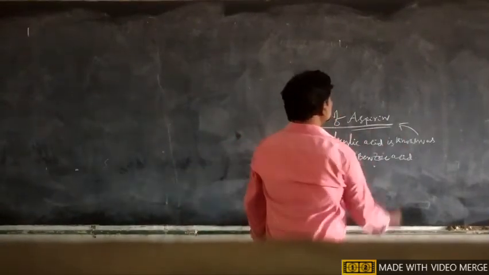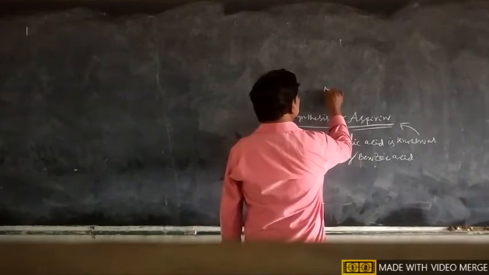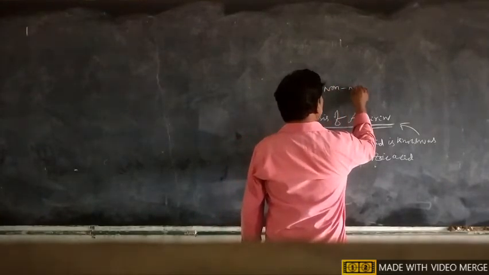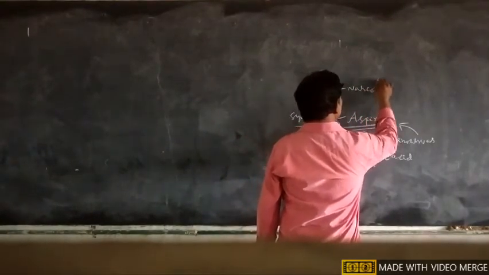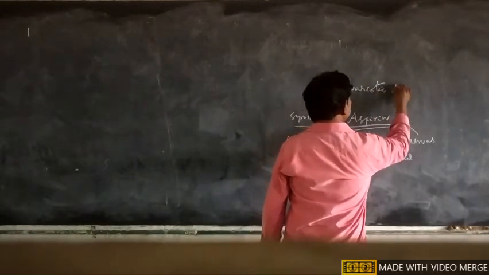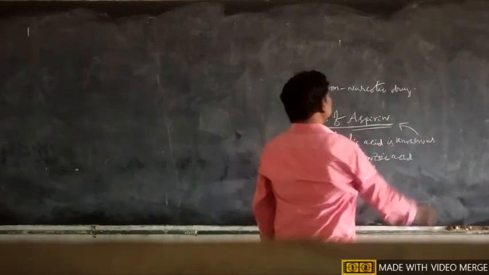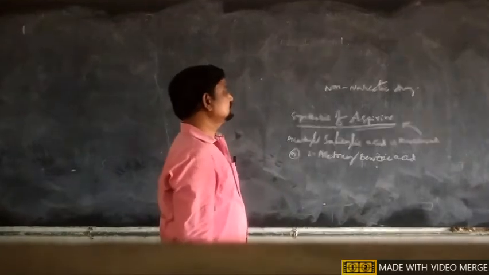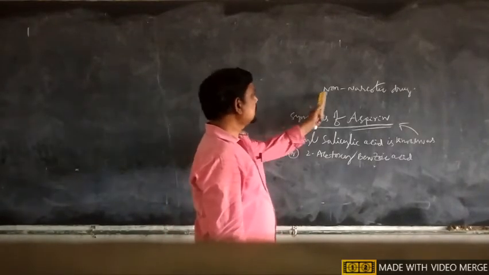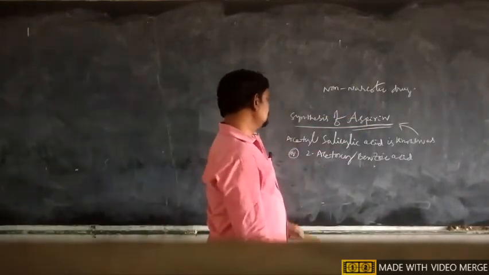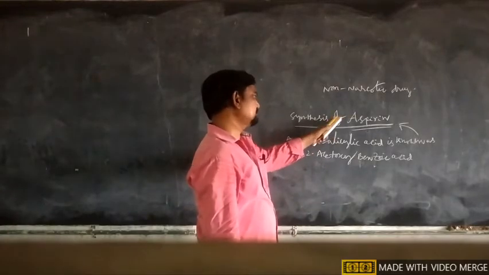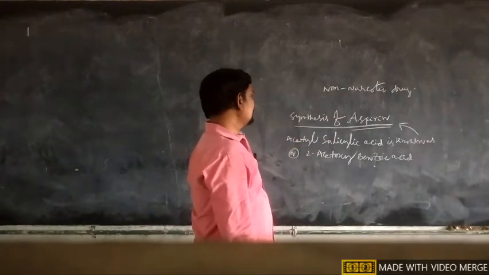Aspirin is a non-narcotic drug. This is a well-known established drug. It is a non-narcotic drug, and aspirin has analgesic and antipyretic properties.